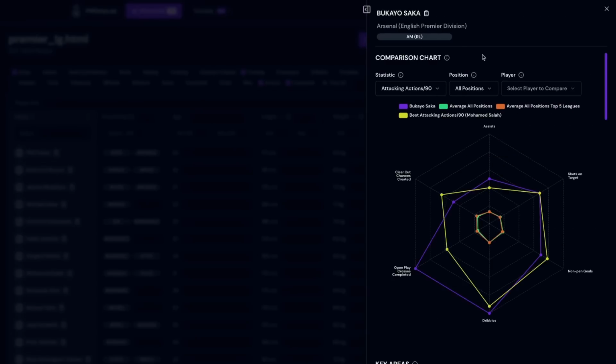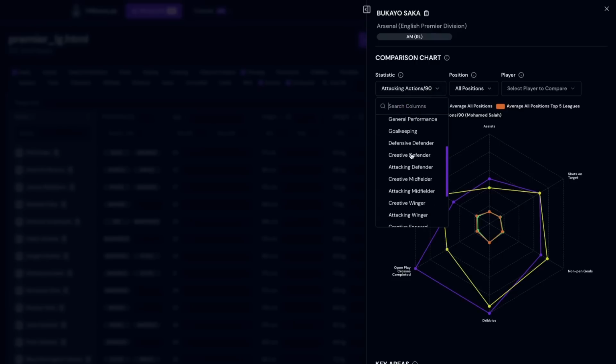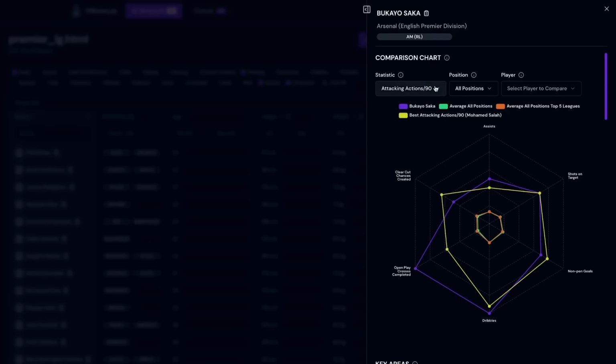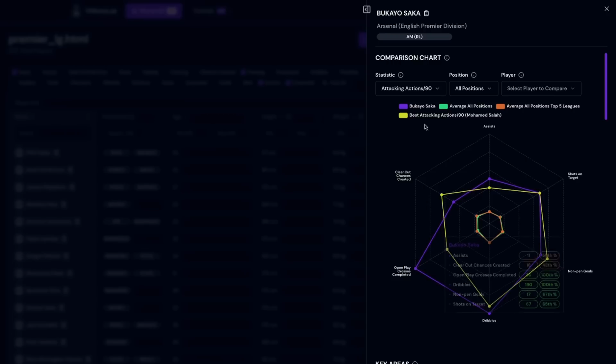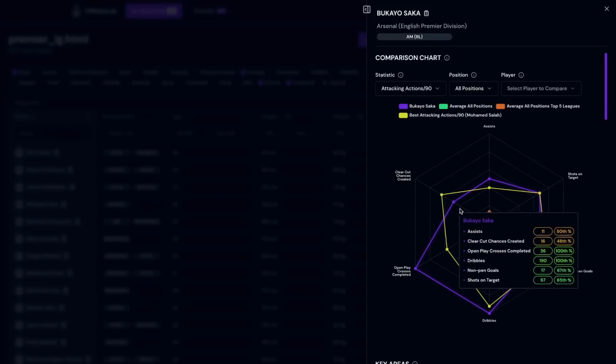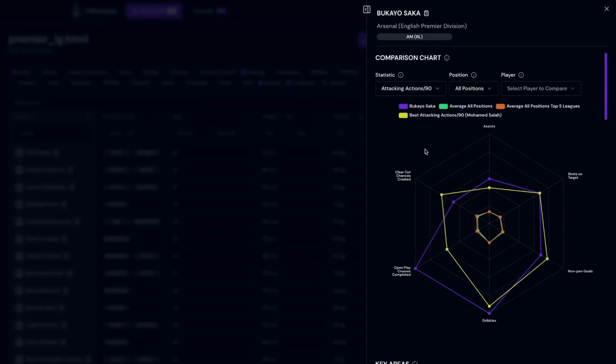The first being the comparison chart. Here you can compare a player's stat values from all stats used in the calculation for a selected stat from the Statistic dropdown. The Statistic dropdown includes all action and computed stats. The default value will be the computed or action stat with the highest percentile value for that player. The player statistic data will be displayed in the radar chart with the purple line, and you can hover over any line to see a tooltip, the stat and percentile value for each stat within the selected statistic dropdown.